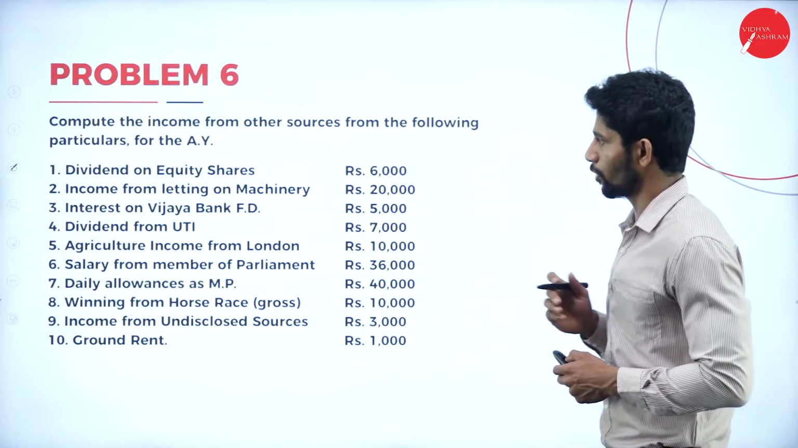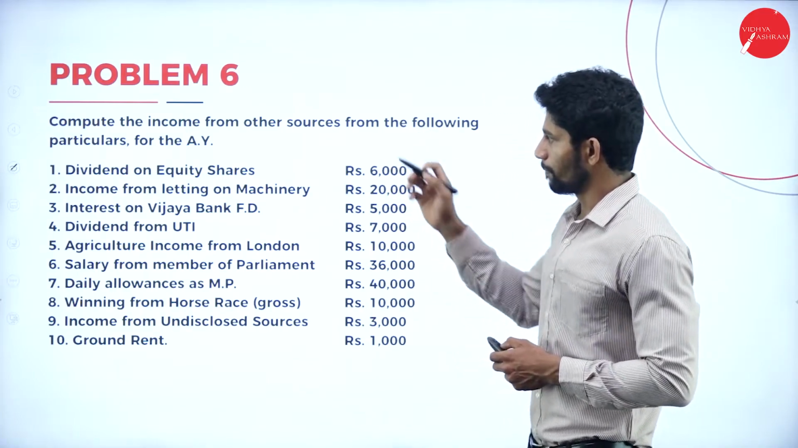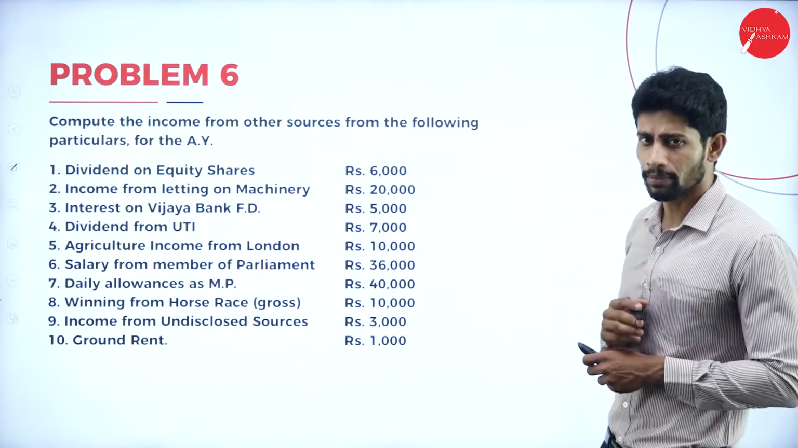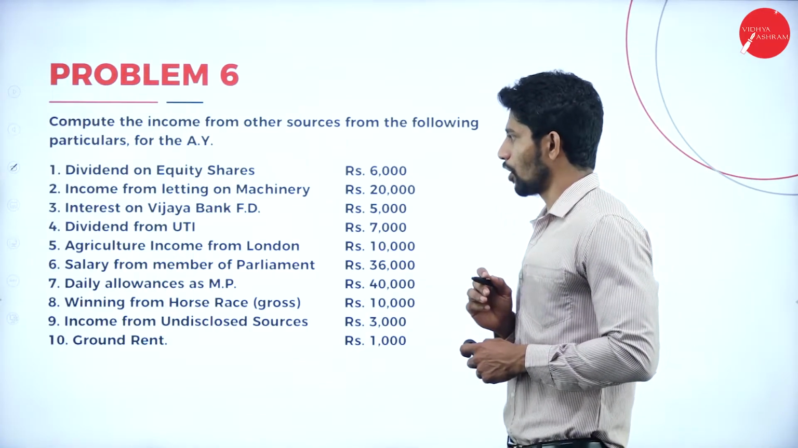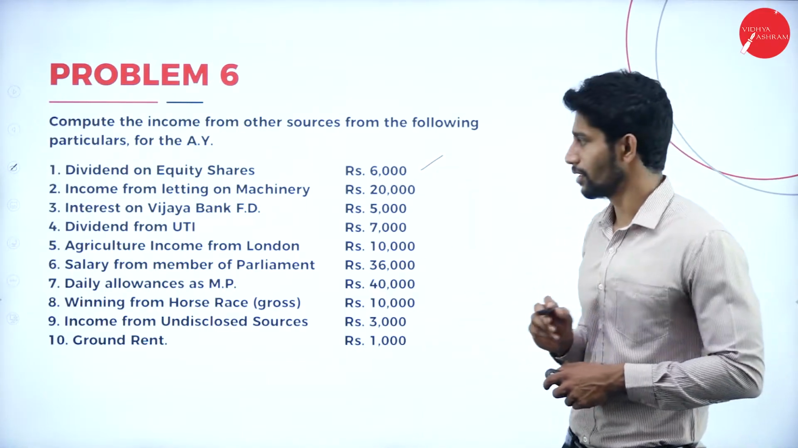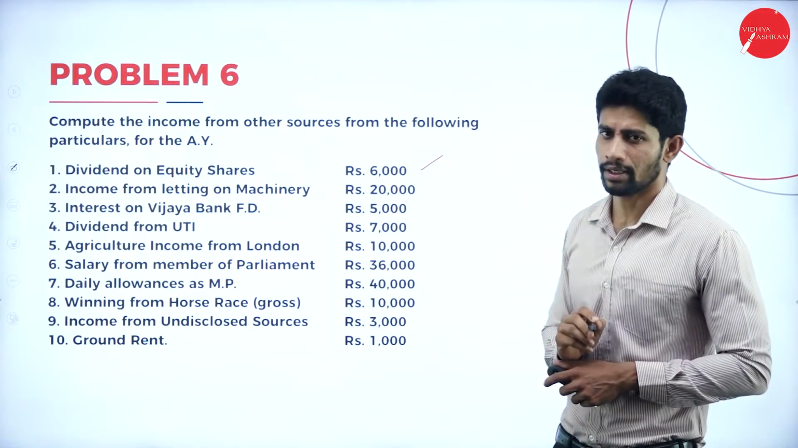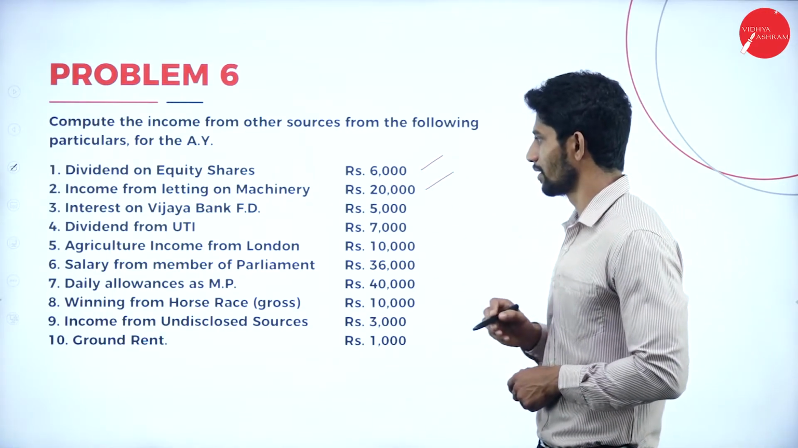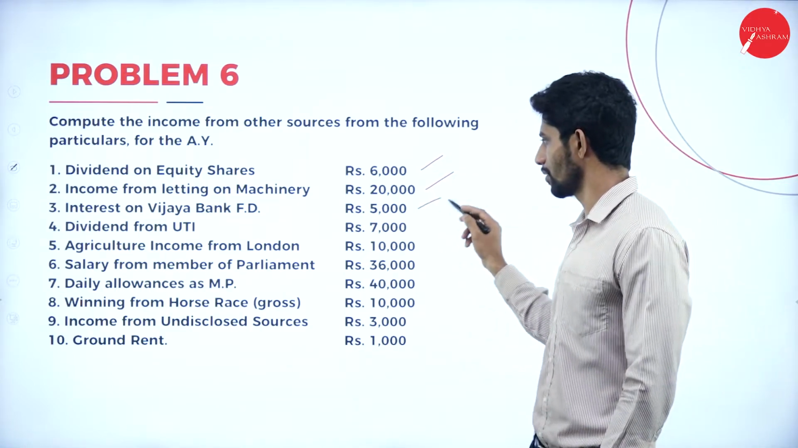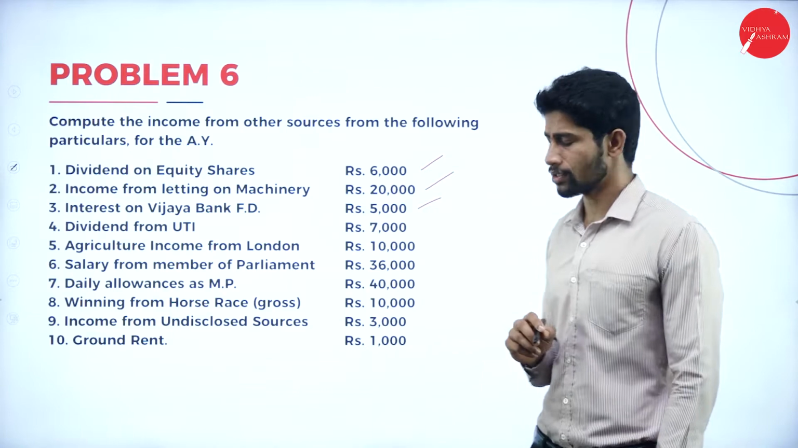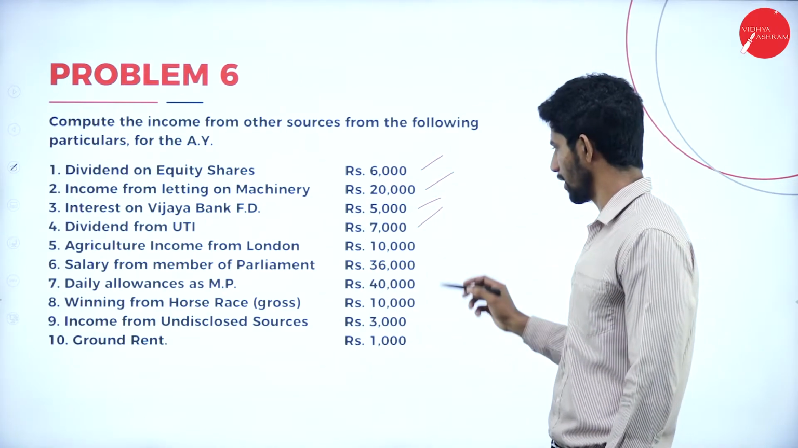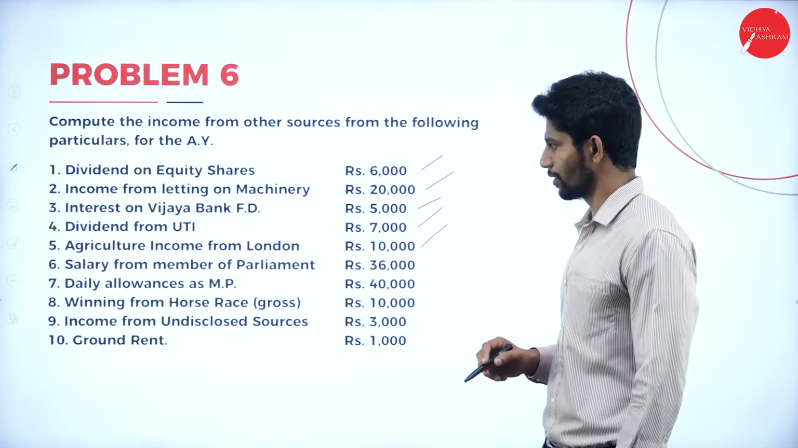Next, moving on to problem number 6. Compute the income from other sources from the following particulars for the assessment year. Point number 1, dividend on equity shares, rupees 6,000, it is taxable. Next, income from letting a machinery, yes, it is also taxable. Next, interest on Vijaya Bank fixed deposit, obviously taxable. Dividend from United Trust of India, taxable. Agriculture income from London, rupees 10,000, taxable.